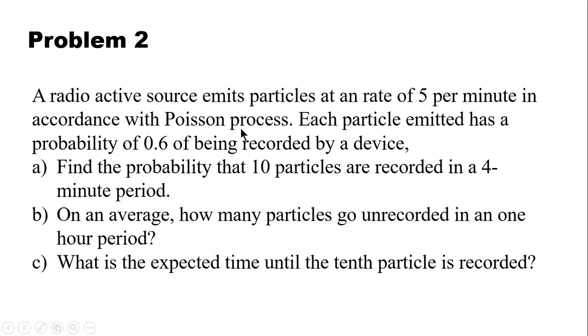So here we know that a source emits particles and some of the particles are being recorded and some of the particles are not being recorded. Each particle being recorded has probability 0.6, so not being recorded has probability 0.4. Now let us consider splitting of the Poisson process to find the required probabilities.